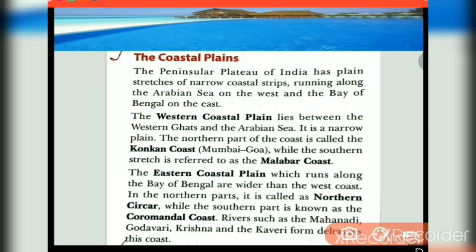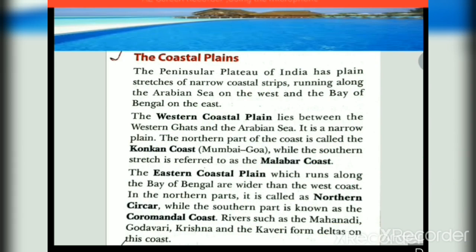Rivers such as Mahanadi, Godavari, Krishna, and Kaveri form deltas on this coast. So this is all about the coastal plains, dear students. Keep in mind, the western coastal plains have the Konkan coast and Malabar coast, and the eastern coast has basically Northern Sarkar and Coromandel coast, and all these rivers you remember.